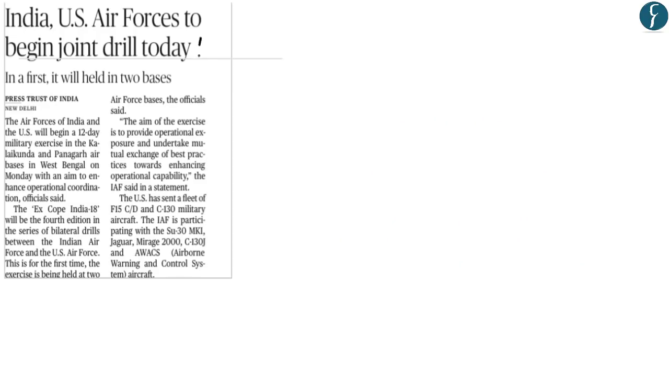Now I've taken this article from page 11. What this article talks about is that the Air Force of India and the United States will begin a military exercise known as XCOP. And therefore this is the only small aspect that we need to understand from this article within the concept of India's relationship with the United States and with regards to your upcoming prelims examination of 2019.